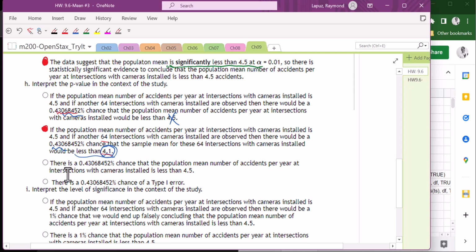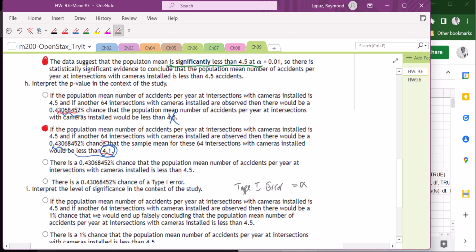The last one says it's a type 1 error, and that is not correct. The p-value is not the type 1 error. The type 1 error is actually alpha. So type 1 error is actually equal to alpha, and that's not what the p-value is. The p-value is smaller than that.